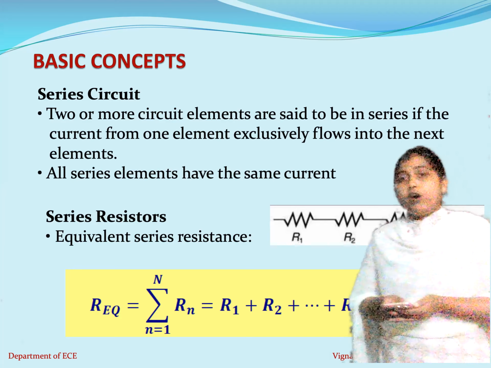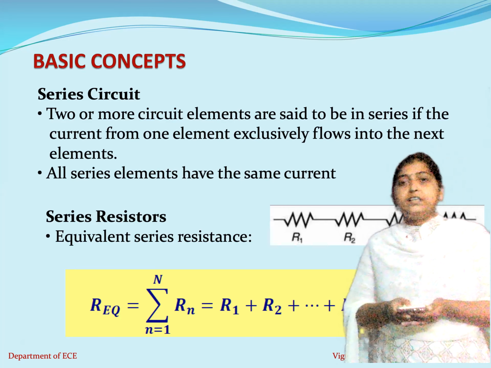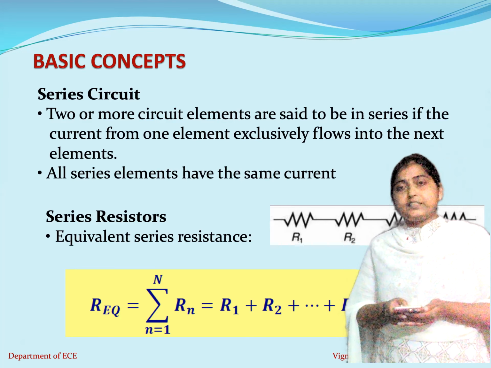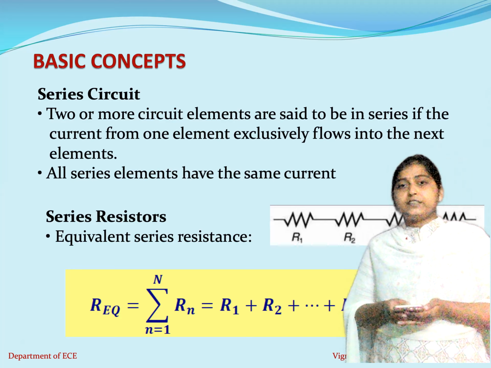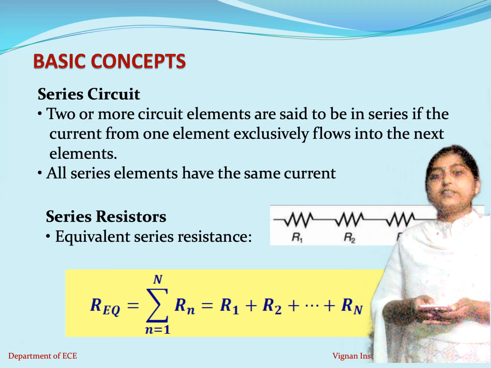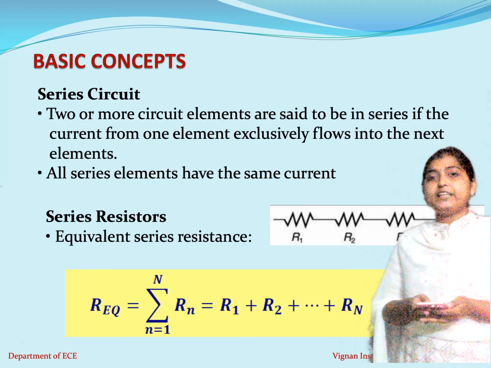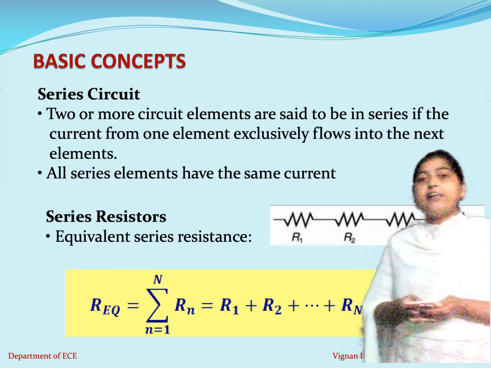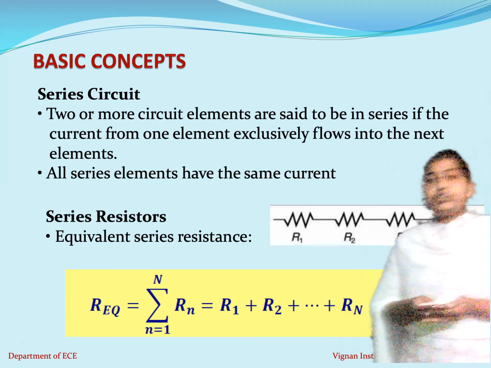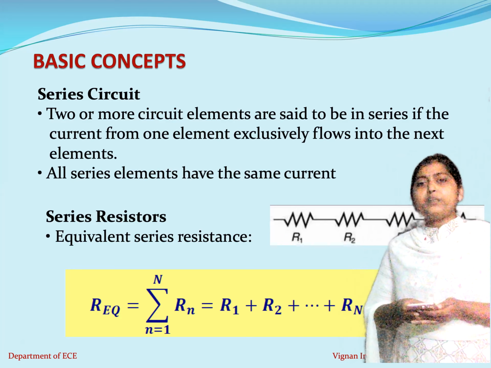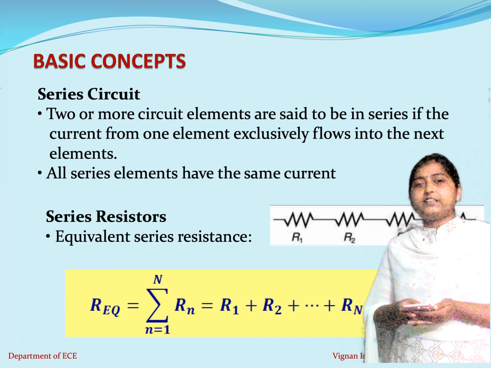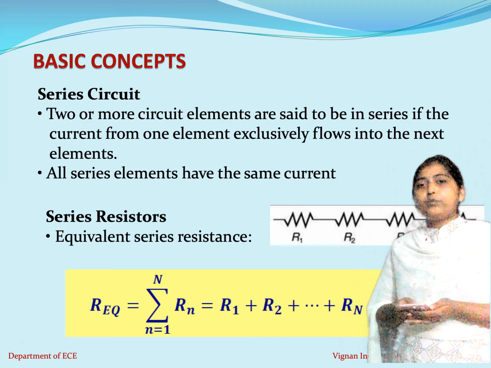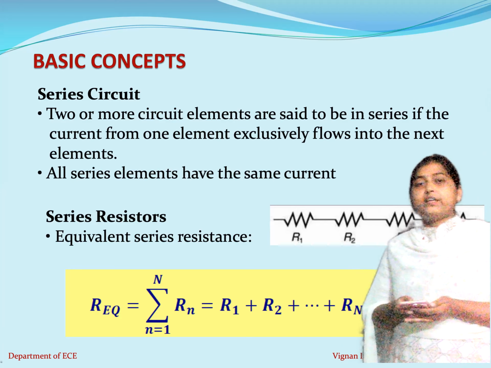So if all the resistors are connected in series, since the current flowing through the series resistance is the same, we can calculate the equivalent resistance of the elements which are connected in series using the expression R equivalent is equal to summation n is equal to 1 to n. That means how many resistors you are connecting in series. I am taking in general n resistors connected in series. Then the equivalent resistance is given by R1 plus R2 plus R3 plus R4 up to Rn, whatever number of resistors that you connect in series.